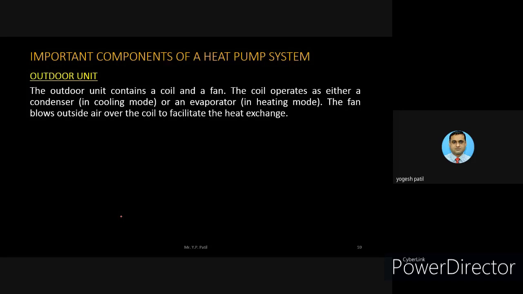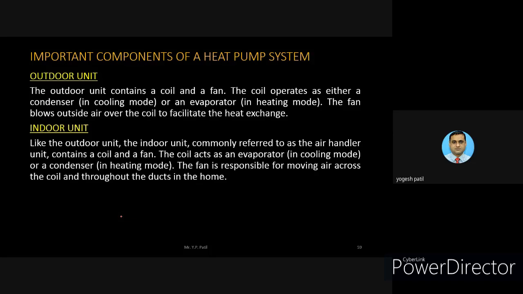The fan blows outside air over the coil to facilitate the heat exchange. So what happens? The fan will blow the outside air through the coil, and now the coil acts as a condenser. So heat will get transferred from the coil to the external air. Okay, so the air that is released from that unit will be cooled air, and the opposite will take place in the other season.